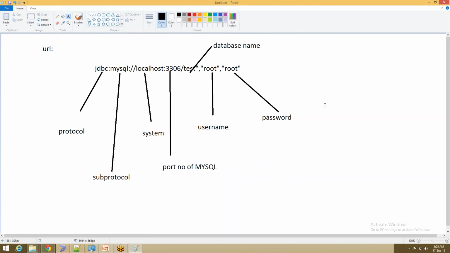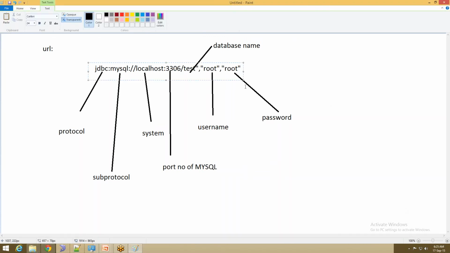Any doubt till here, guys? No, Akash. Okay, Akash, fine. So this is one example of URL along with username and password.